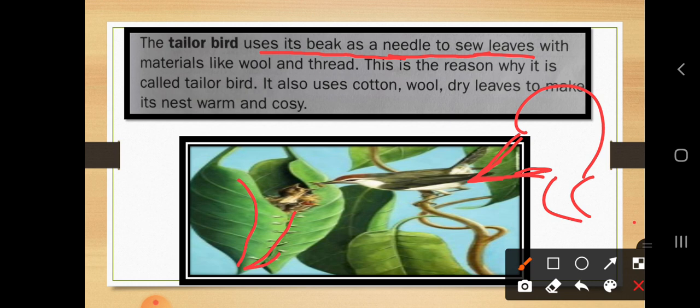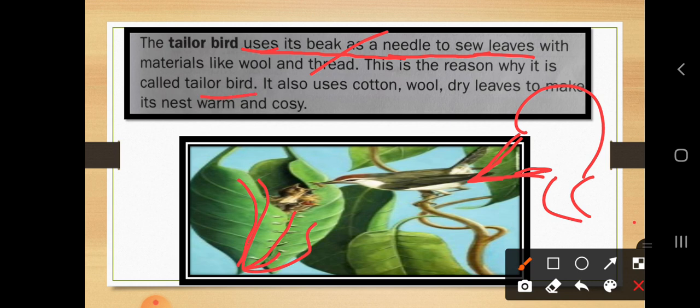So while stitching clothes, what are we using? We are using thread for preparing the clothes. In a similar way, they are also using materials like wool and thread. With the help of wool and thread, they are preparing the nest, such type of nest, and this is the reason why it is called a